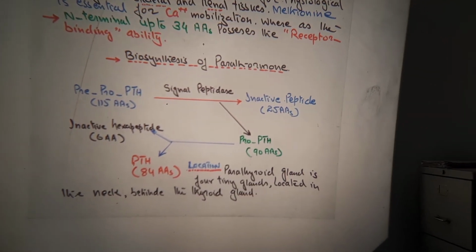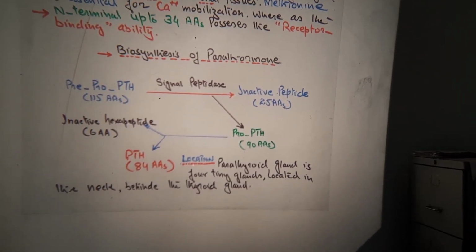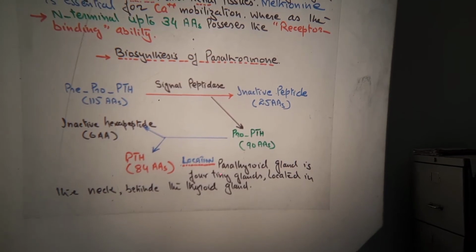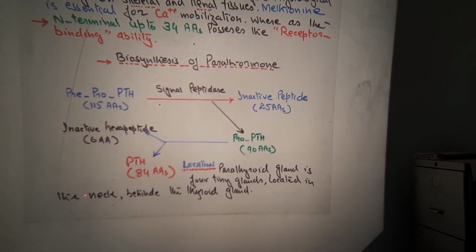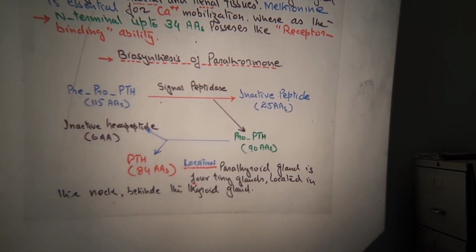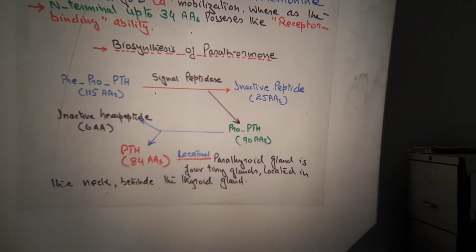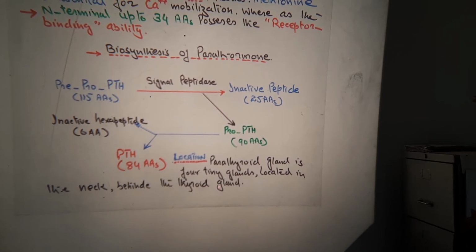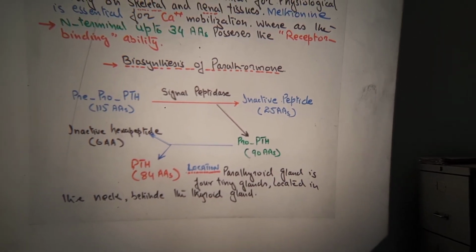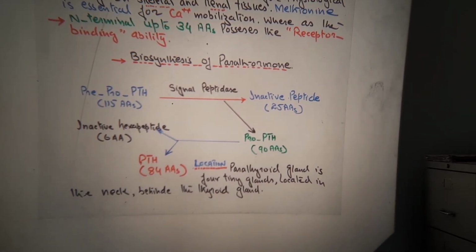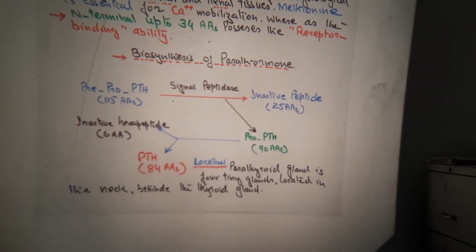Now the location: as I told you in the beginning, the parathyroid glands are present as 4 tiny glands located in the neck behind the thyroid gland, right?